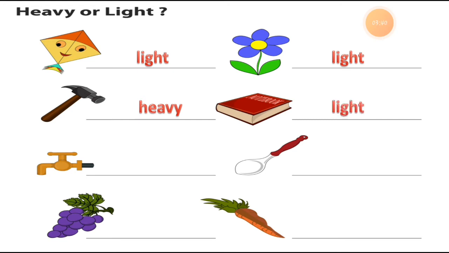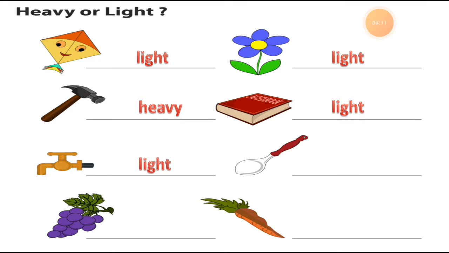Understood this? So here I can write down light. Here is the book and here is the spelling: light. This book is a lightweight thing. Now here is a tap. In the washroom, in the wash basin, everywhere we are fixing the tap, right? So tap is not a heavy thing, that is the light one.